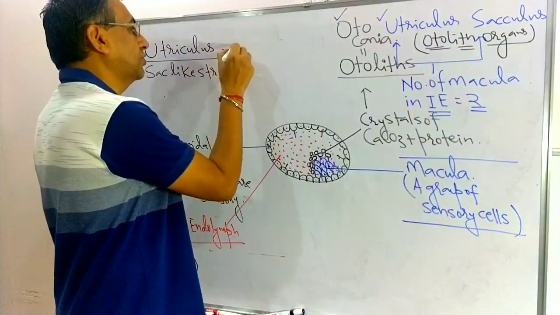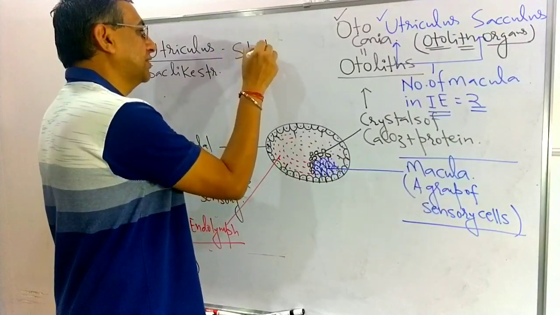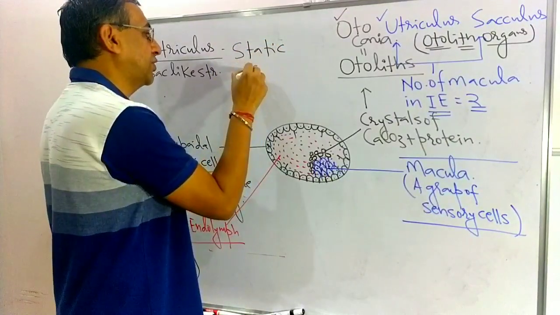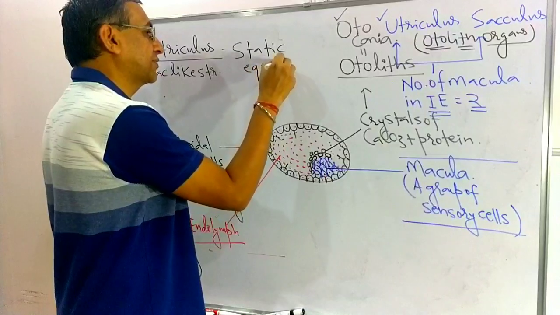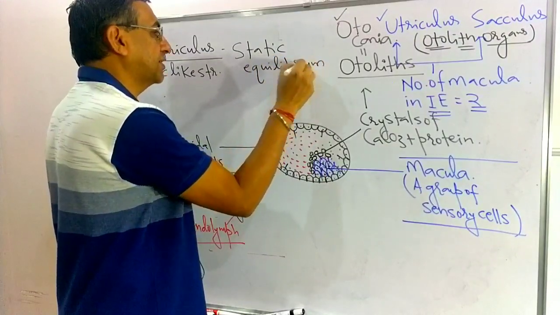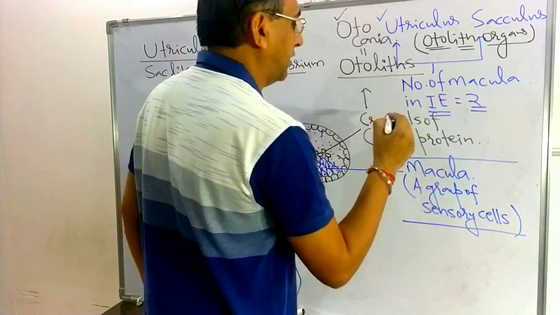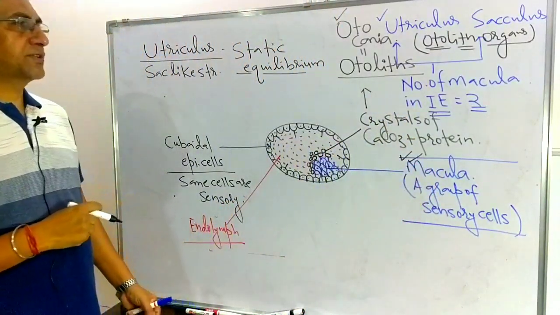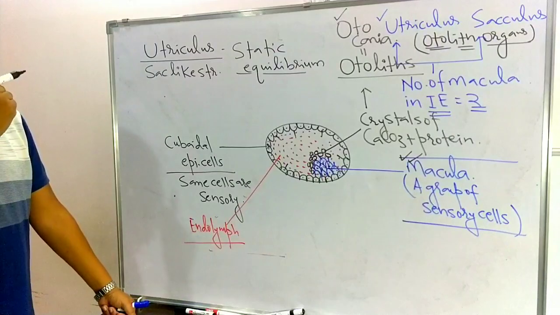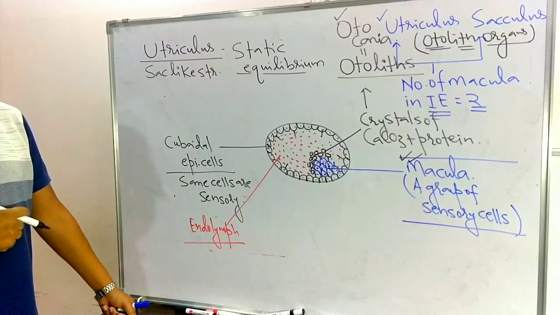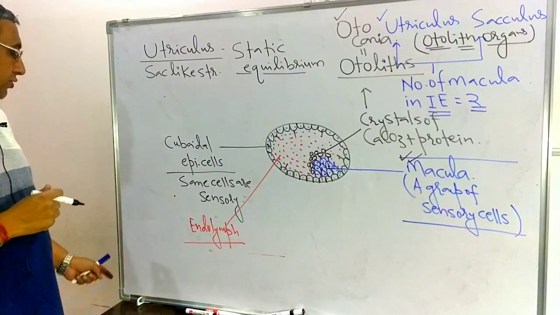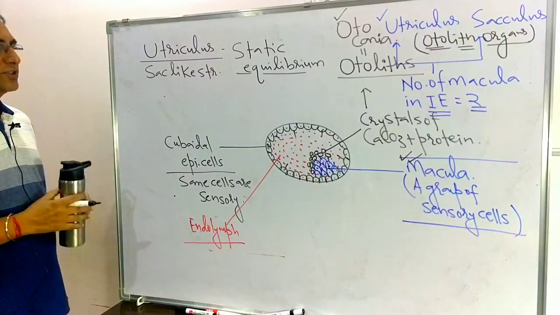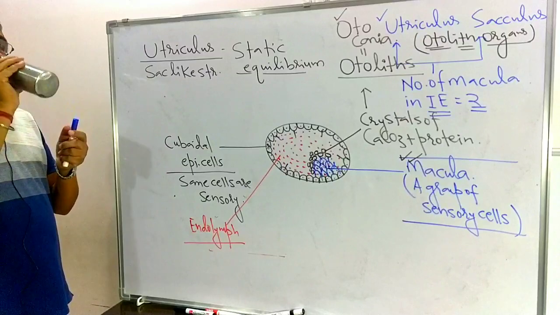The function of utriculus is that it helps to maintain static equilibrium. It means that if I ask what is related with static equilibrium, that is the macula. Macula is related with static equilibrium because we have discussed that utriculus and sacculus are related with static balance. So this is all about the structure of the utriculus. See it carefully.